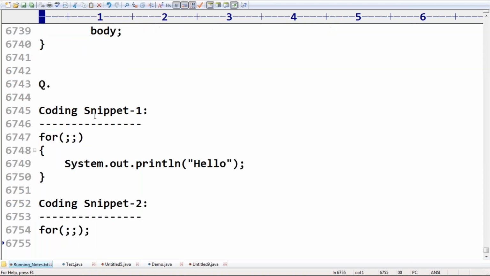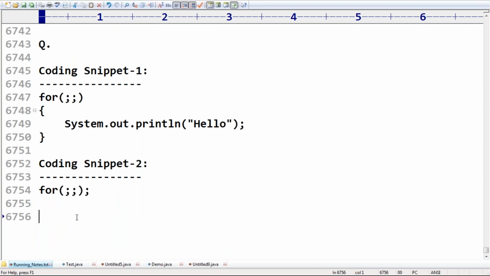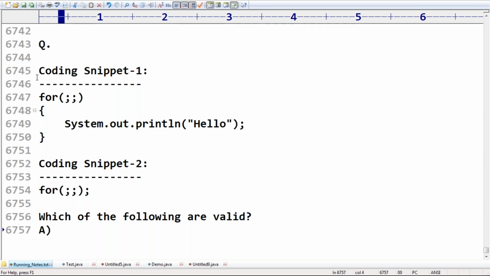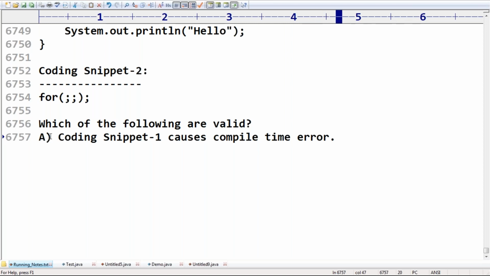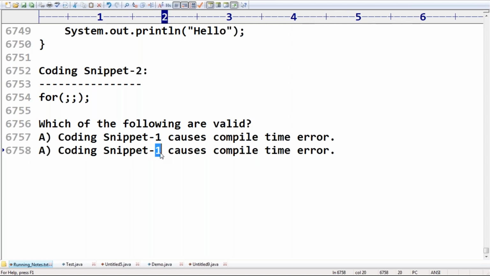Just observe this. Which of the following are true? Now you can frame some options. Which of the following are valid? First, coding snippet 1 causes compile time error. Second, coding snippet 2 causes compile time error.